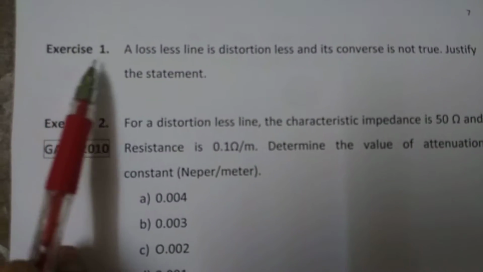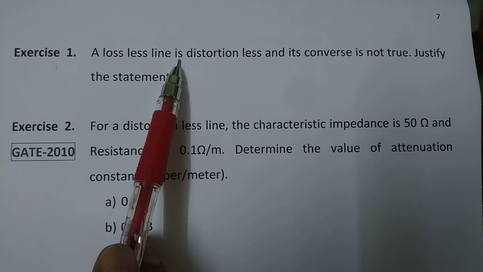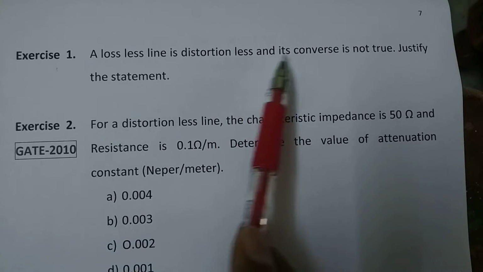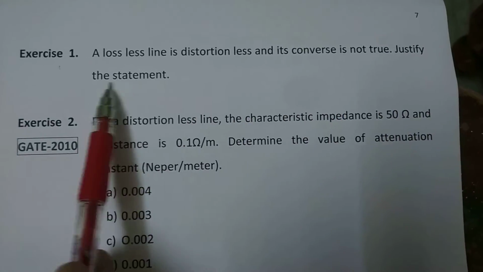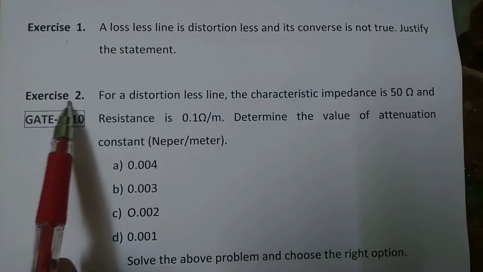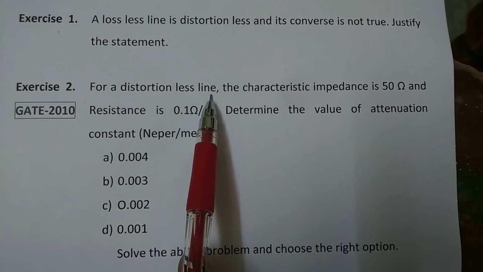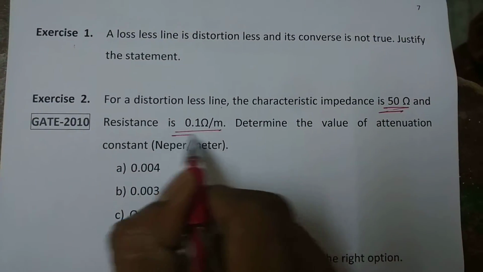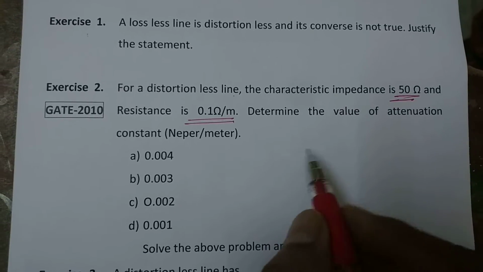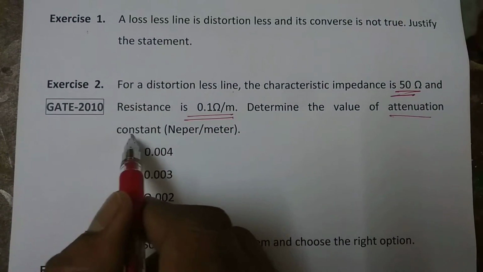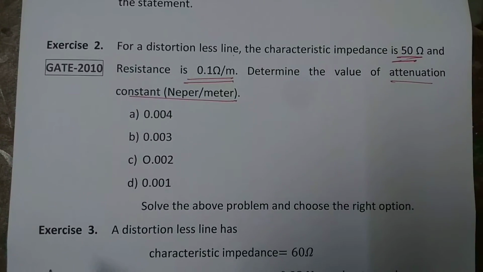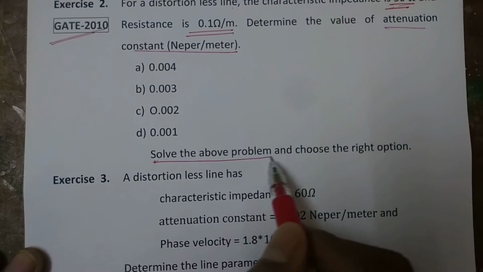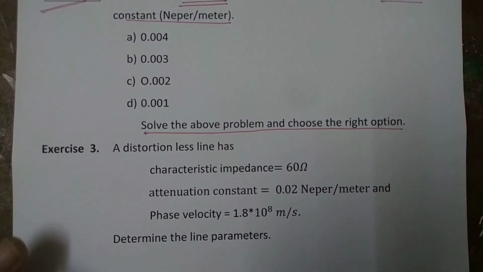Exercise 1. For a lossless line is distortionless and its converse is not true. Justify the statement. Exercise 2. For a distortionless line, the characteristic impedance is 50 ohms and the resistance is 0.1 ohm per meter. Determine the value of attenuation constant in terms of Nps per meter. It is a previous GATE question. Solve the above problem and choose the right option.